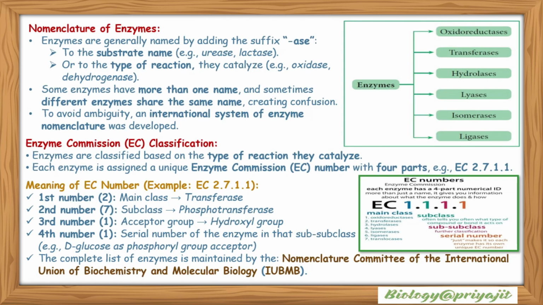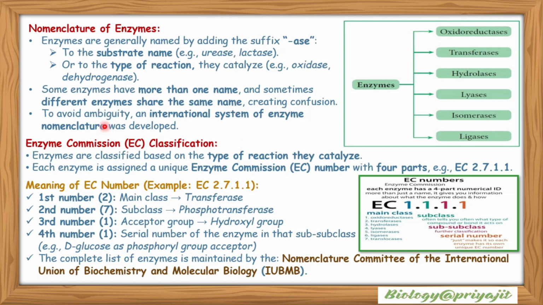Nomenclature of enzymes. Enzymes are generally named by adding the suffix "ase" to the substrate name, for example urease or lactase, or to the type of reaction they catalyze, like oxidase, dehydrogenase, etc. Some enzymes have more than one name and sometimes different enzymes share the same name, creating confusion.